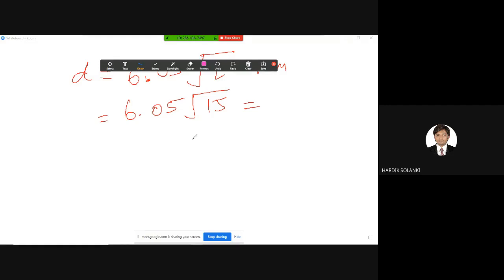Come on, quickly. 6.05 into square root of 15. No one with a calculator? 23.43 mm. Right, so this is our answer.